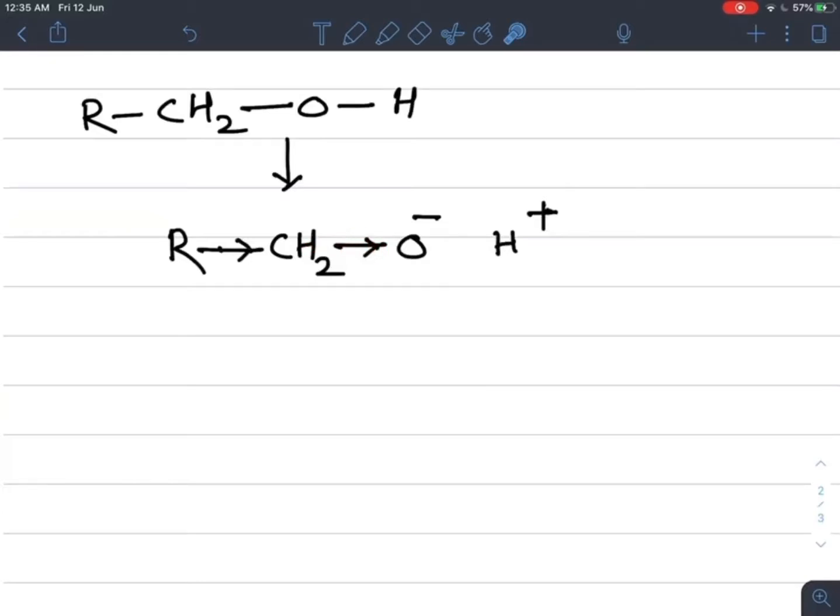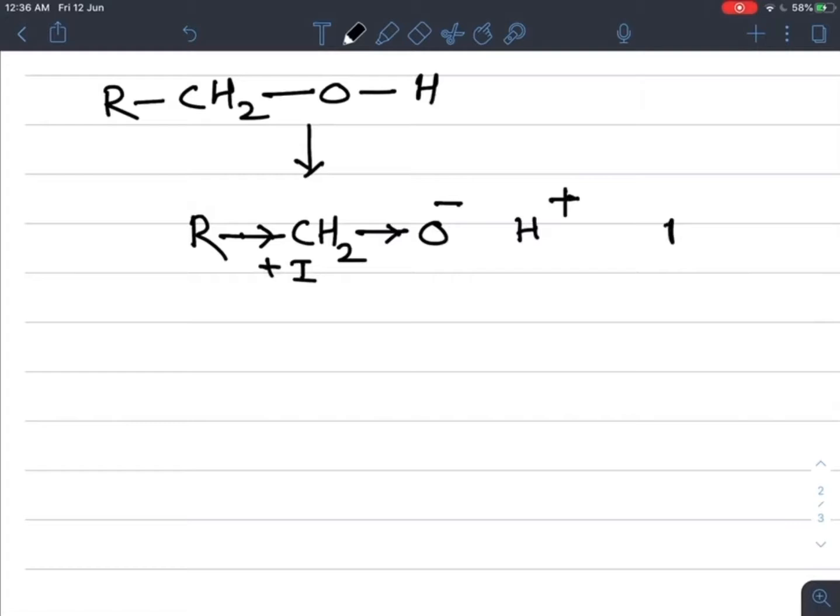Positive inductive effect means electron donating effect, so the electron density on this oxygen is increased, and automatically this H plus ion is attracted towards this oxygen. So it's not easy for this alcohol to donate this proton, H plus ion, due to the positive inductive effect shown by this alkyl group. This is about the primary alcohol.